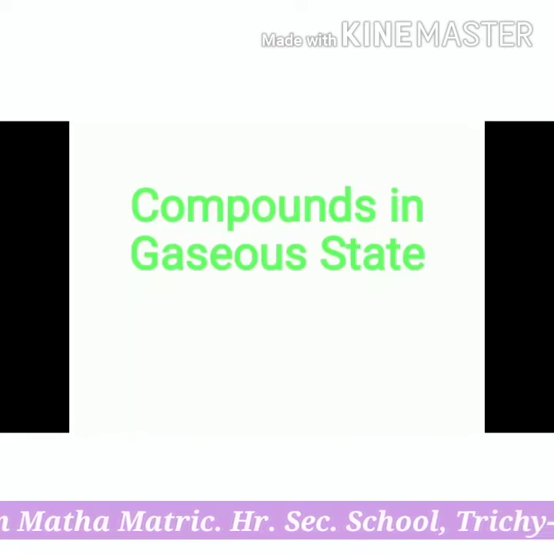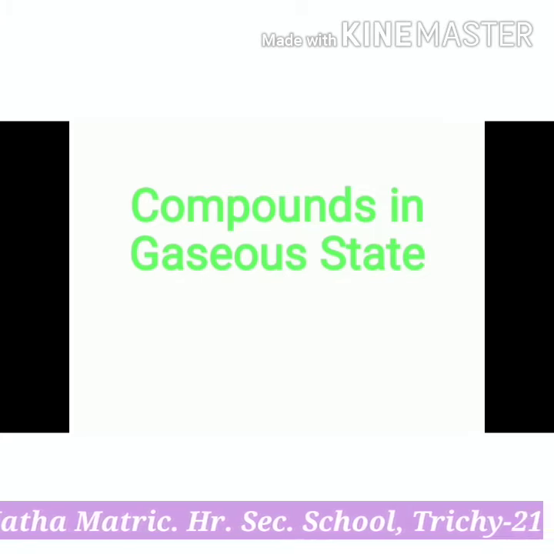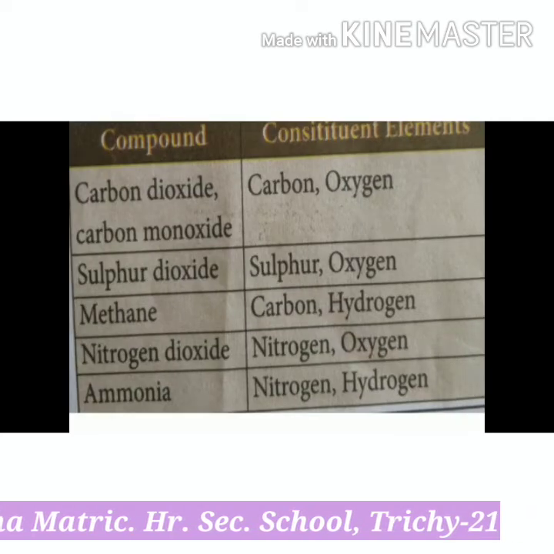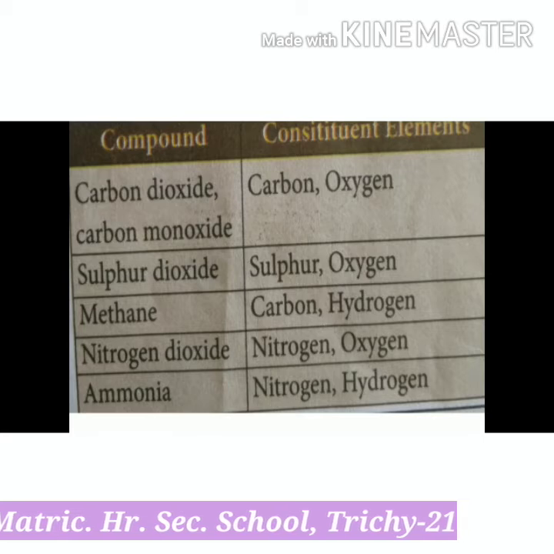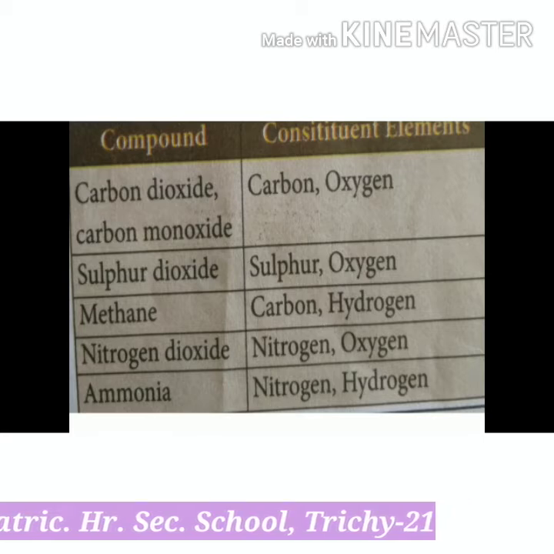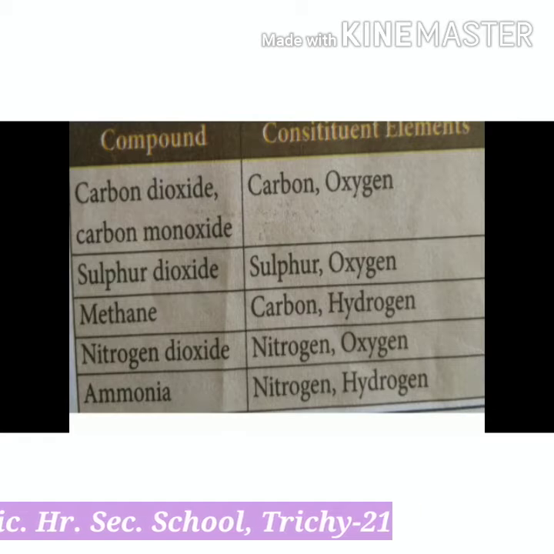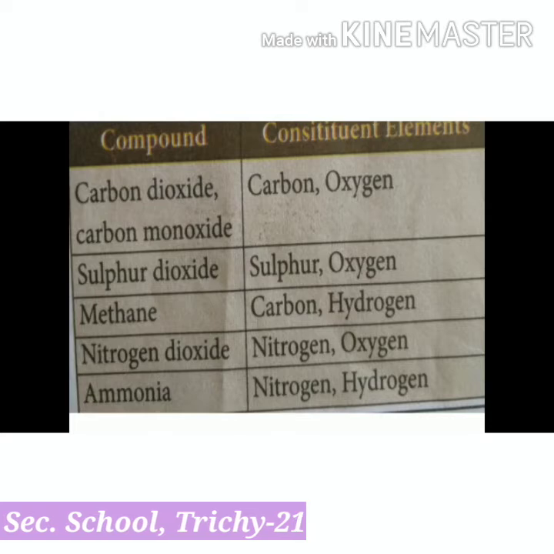Next, the important compounds that exist in the gaseous state. The first one, carbon dioxide and carbon monoxide. It is a colorless gaseous substance. Carbon monoxide sources in homes include water heaters, clothes dryers, gas stoves and ovens, etc. It is made up of carbon and oxygen elements only.